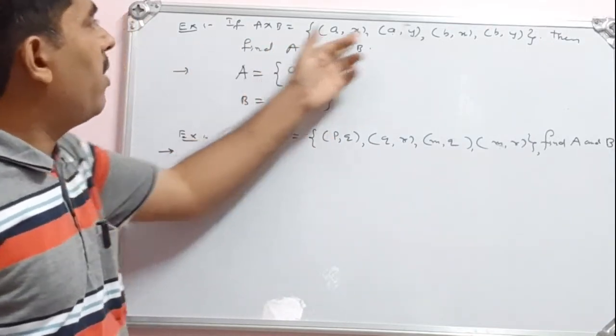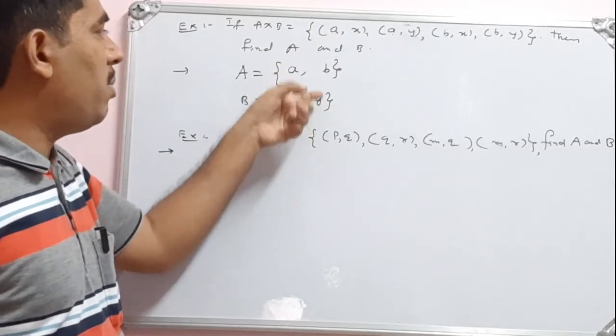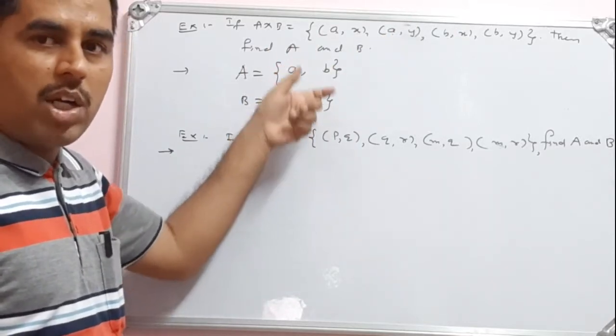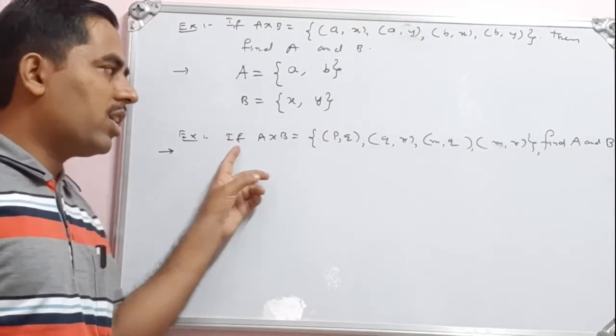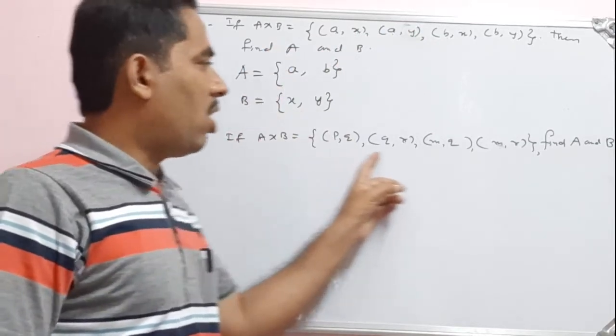So if I write A cross B, I will get that. See, 4 ordered pairs. We have two elements here, two elements are there. So n of A into n of B, 2 into 2, that is 4 elements. So similarly, we can write this. See, once again, same. So here A cross B, the Cartesian product, is given.